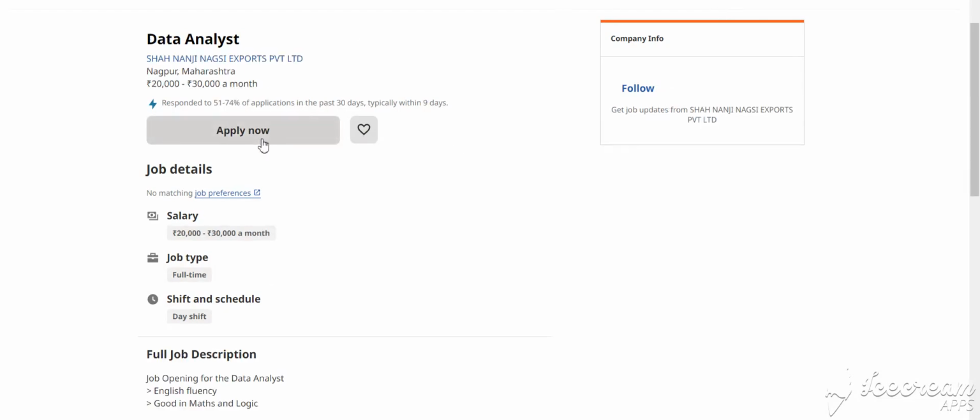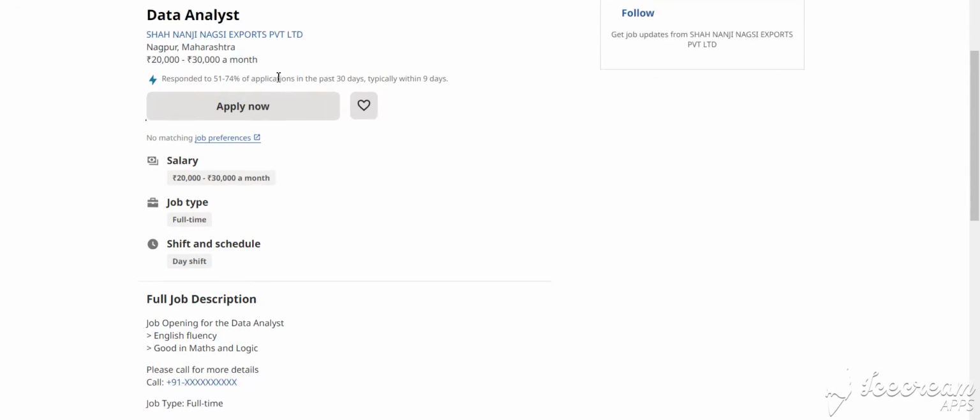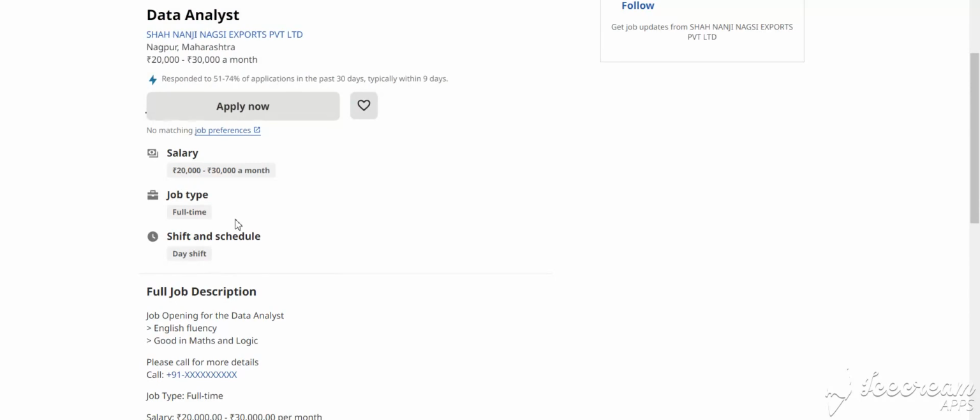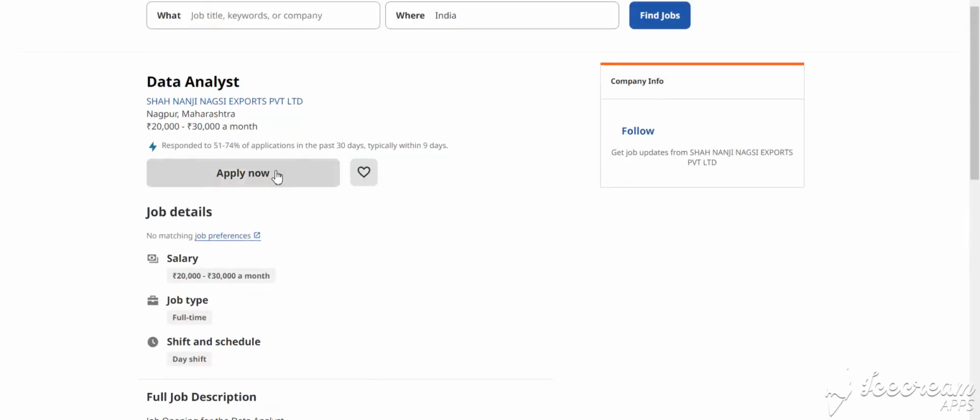Our next job is data analyst for Nagpur, Maharashtra location, and the salary is 20K to 30K per month. This is also a full-time opportunity. How to apply for this job? You simply click apply now and fill in the details.